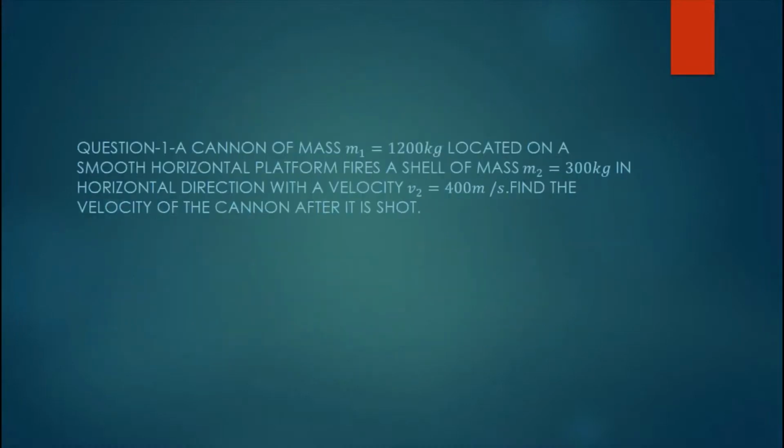A cannon of mass m1 equals 1200 kg, located on a smooth horizontal platform, fires a shell of mass m2 equals 300 kg in a horizontal direction with a velocity v2 equals 400 meters per second. What is the velocity of the cannon after its shot?